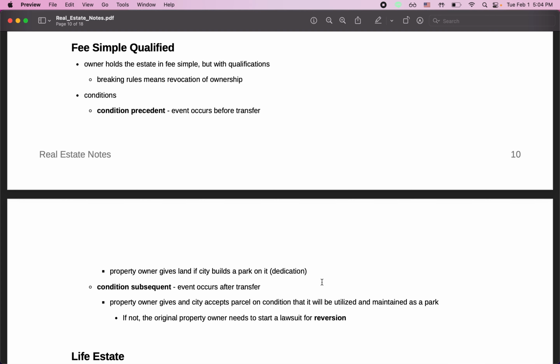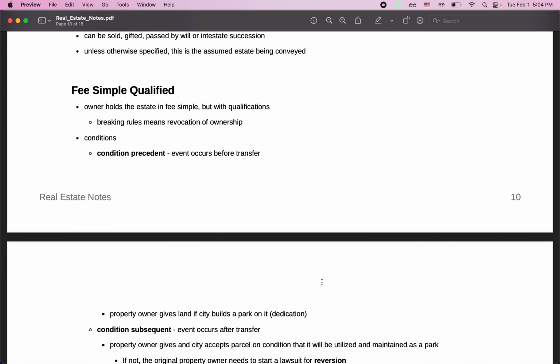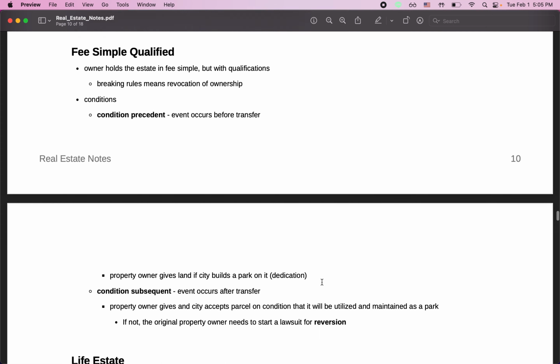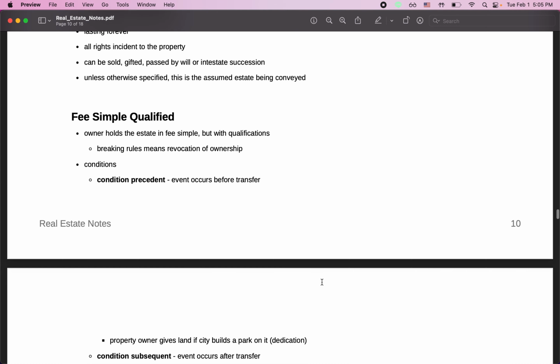So real quick: fee simple absolute basically means they have all rights to the property and it lasts forever. There's no specified time period, and it is usually the default. Fee simple qualified is just the straightforward fee simple, but with conditions. And there's two types. One where the event occurs before the transfer: precedent, pre. And the other occurs after the transfer: subsequent, sub. So that's easy, the first two types of freehold estate.